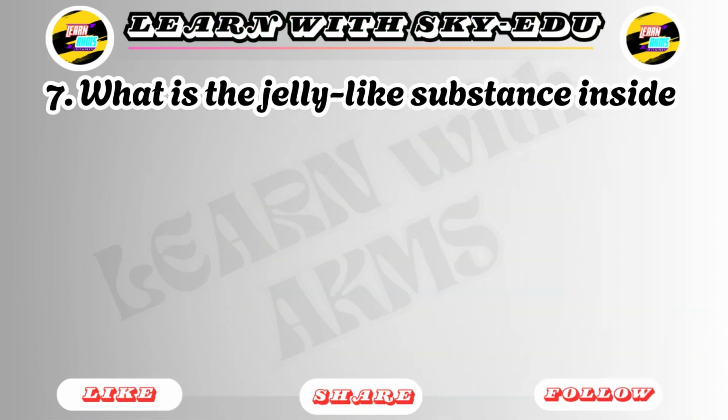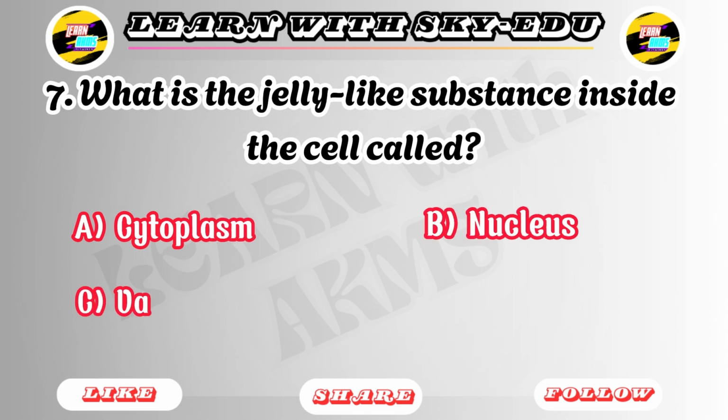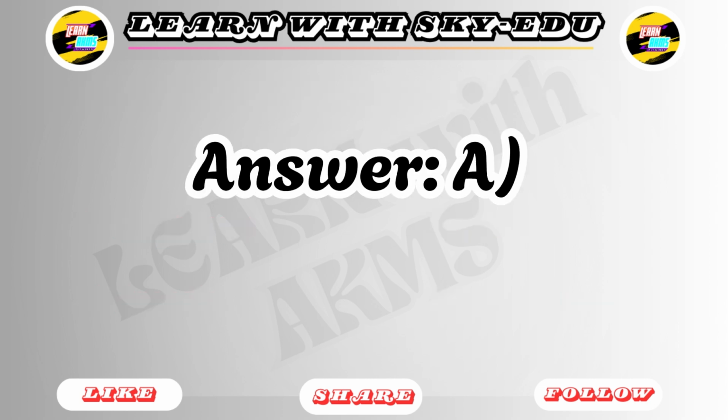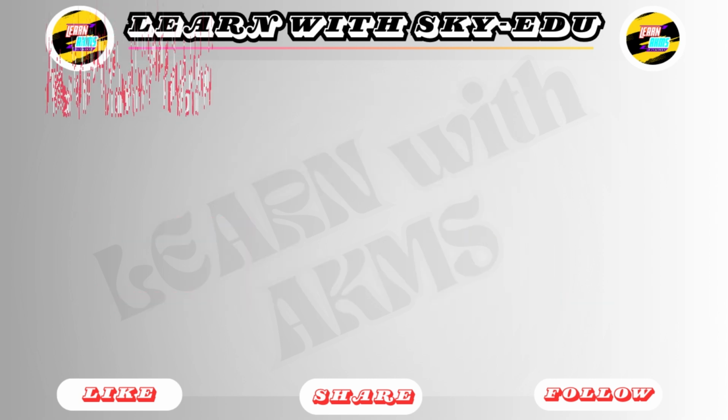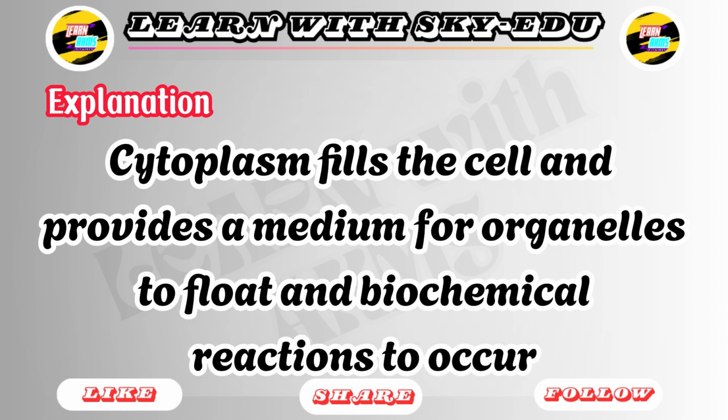7. What is the jelly-like substance inside the cell called? A. Cytoplasm. B. Nucleus. C. Vacuole. D. Lysosome. Answer: A. Cytoplasm. Explanation: cytoplasm fills the cell and provides a medium for organelles to float and biochemical reactions to occur. 8.